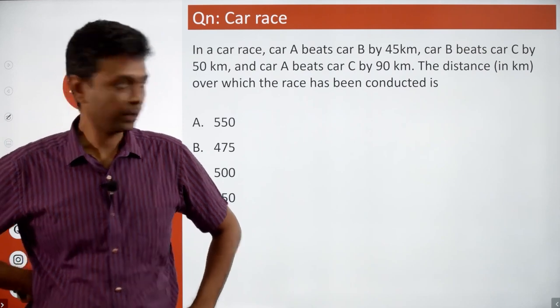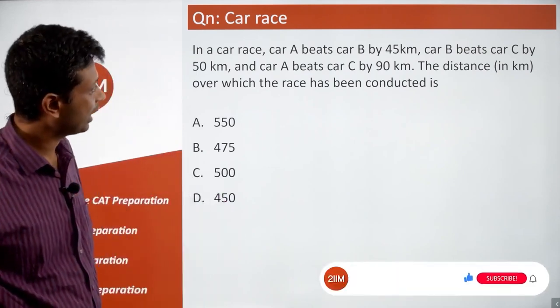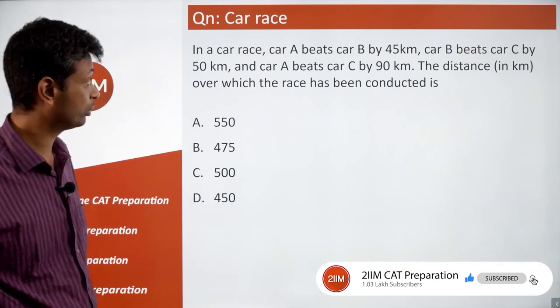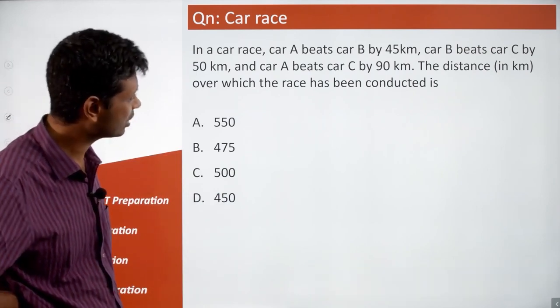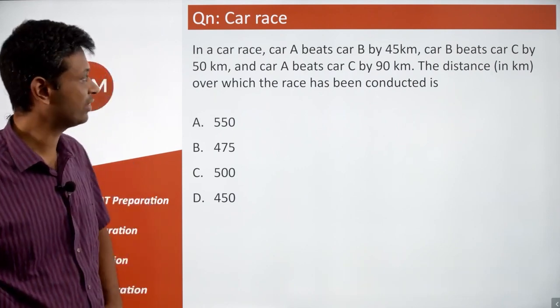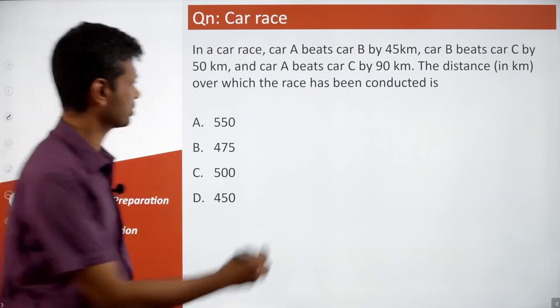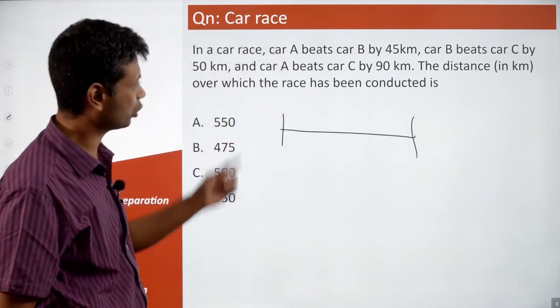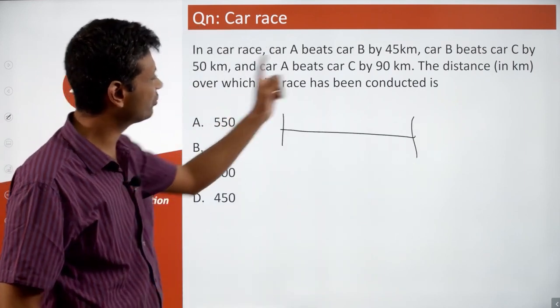Let's do this one. Interesting question. In a car race, car A beats car B by 45 kilometers. Car B beats car C by 50 kilometers. And car A beats car C by 90 kilometers. The distance in kilometers over which the race has been conducted is. Very interesting question. Some race. A beats B by 45 and A beats C by 90.